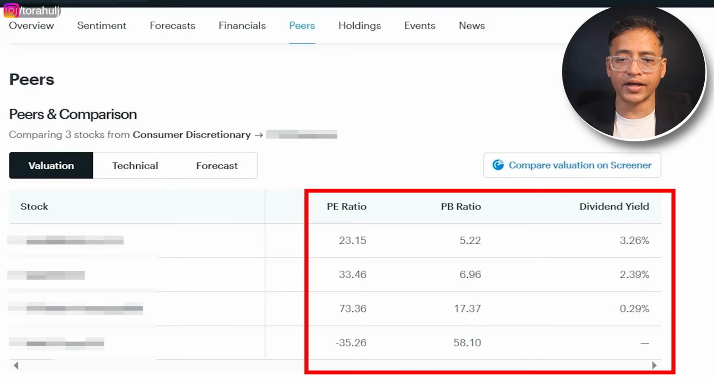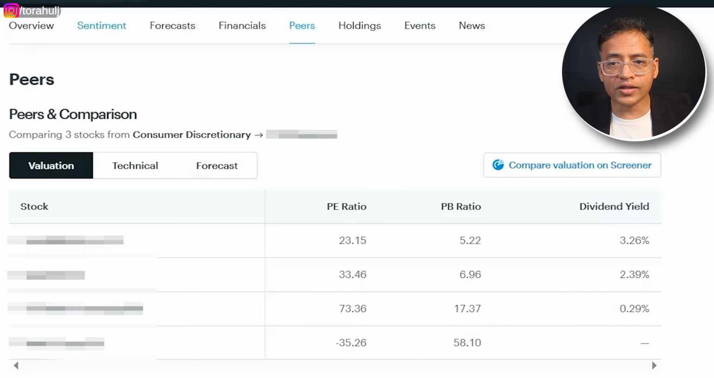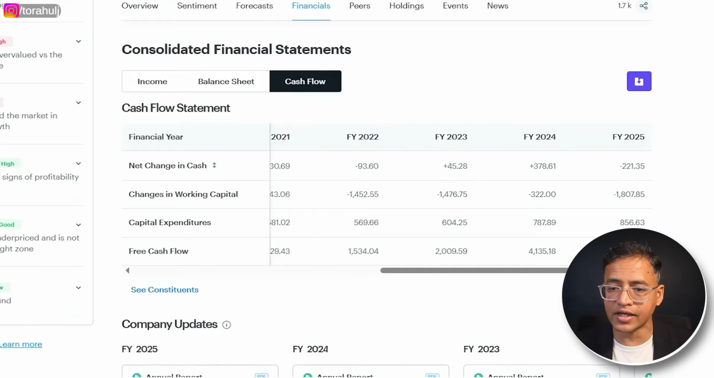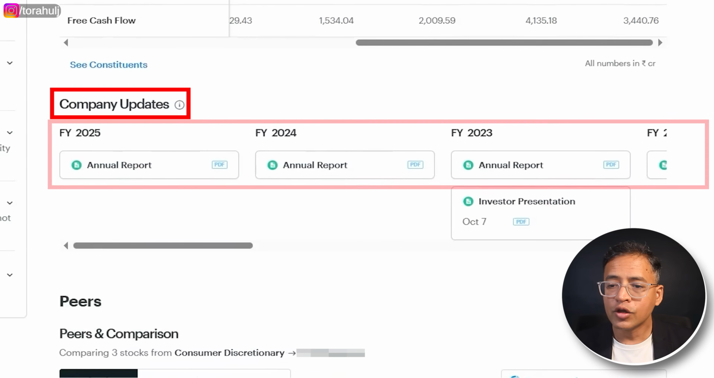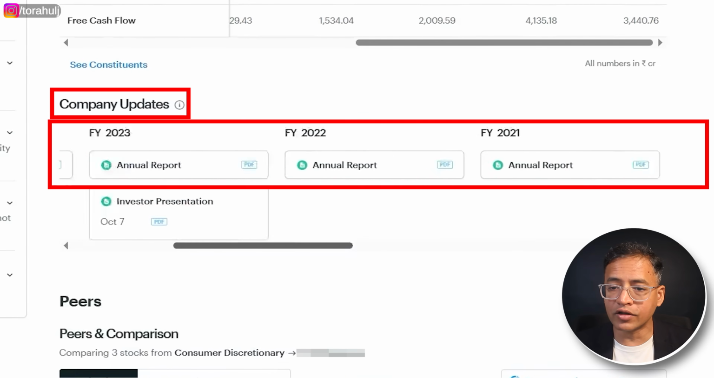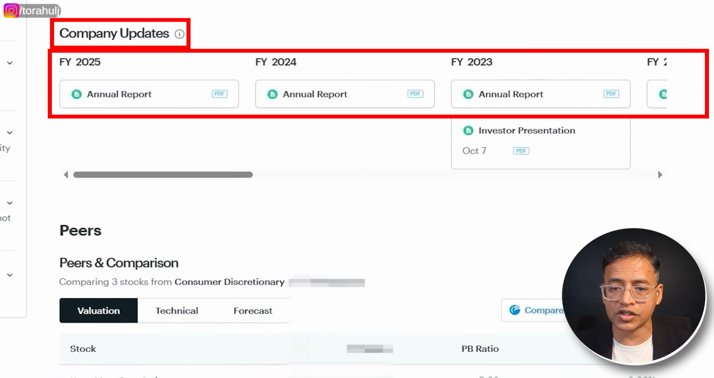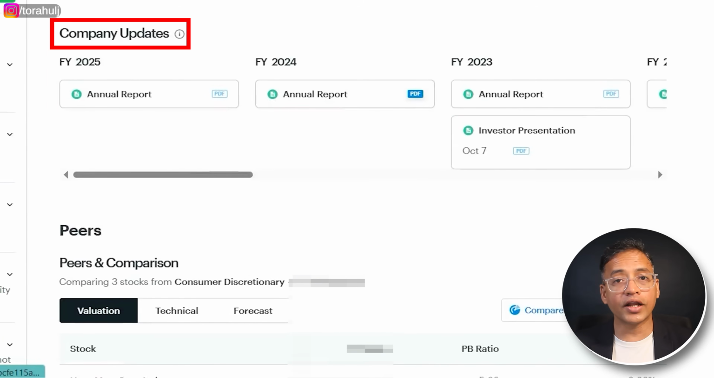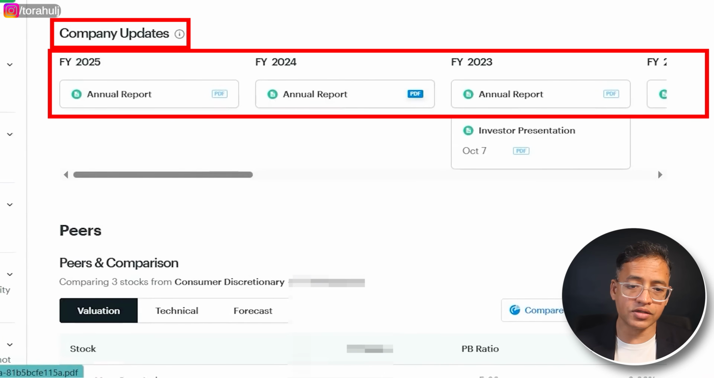What is the management saying, right? You can go and look at the con calls, right? If I come back here, financials, and you look at the company updates here, you will look at the annual reports here, you will look at the con calls, look at investor presentations, wherever the data is there. And accordingly, you make a decision whether this company is right for you or not.